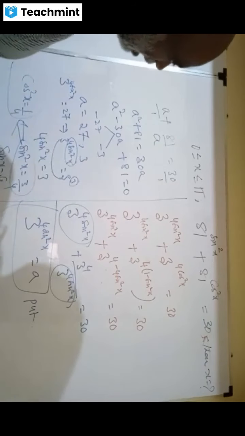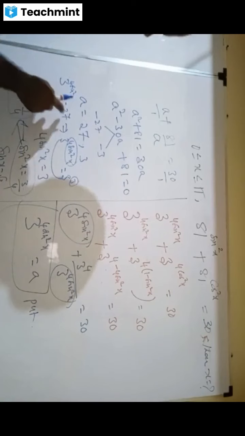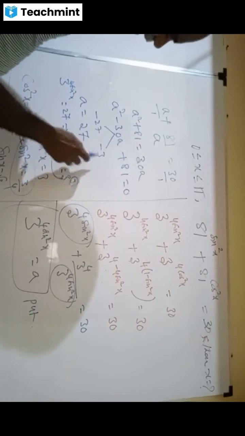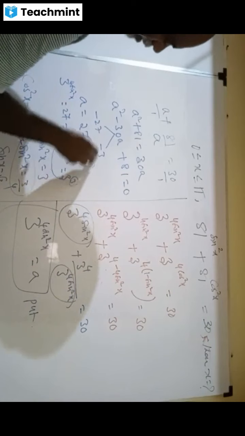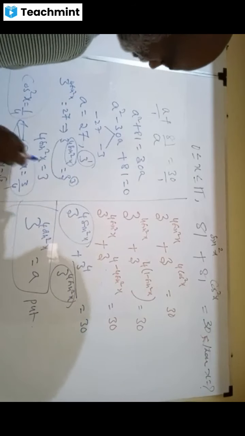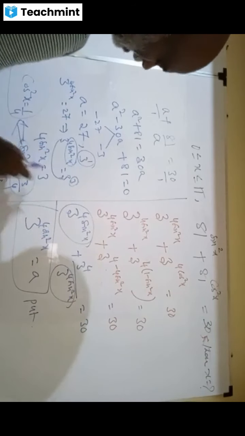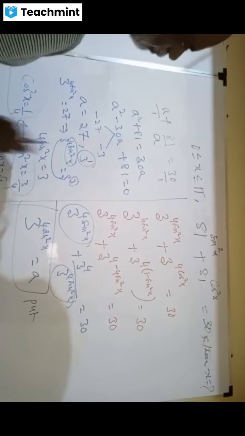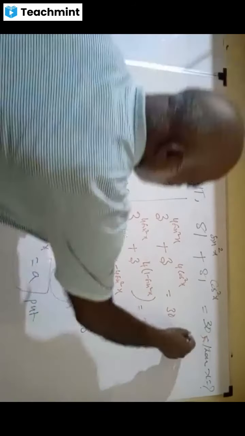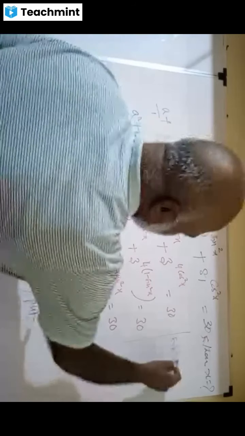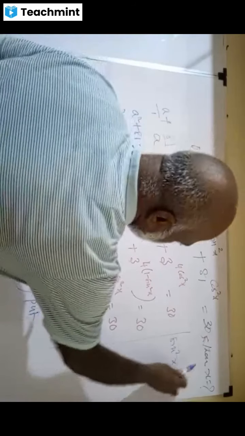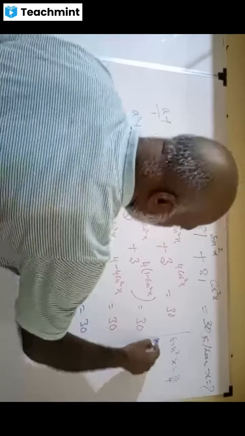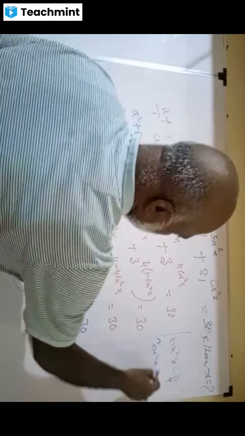This is one. You can also take 3 power 4 sin square x is 3 power 1. Able to follow? Next is 3 power 1, because 4 sin square x is equal to 1. Sin square x equal to 1 by 4. Therefore, you got sin square x equal to 3 by 4 or sin square x equal to 1 by 4.